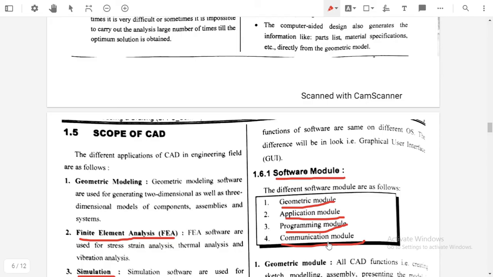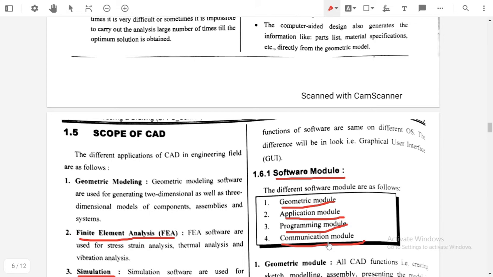All these things are included in an application module: analysis of the model, thermal analysis, crash analysis, computational fluid dynamics, animation, simulation, or optimization of the model.